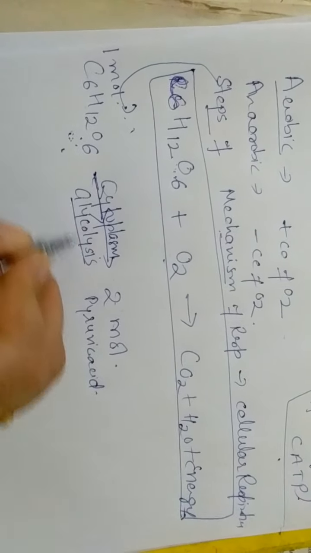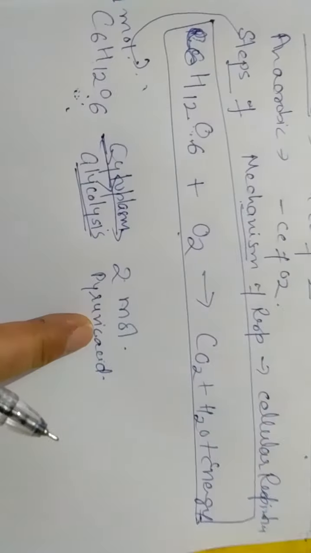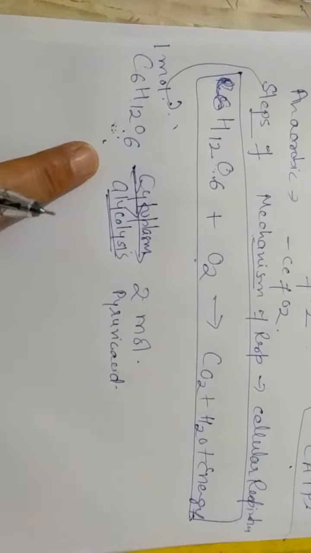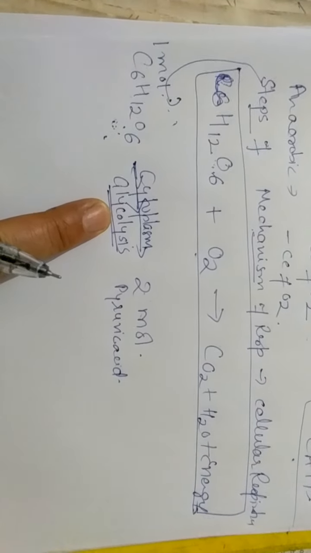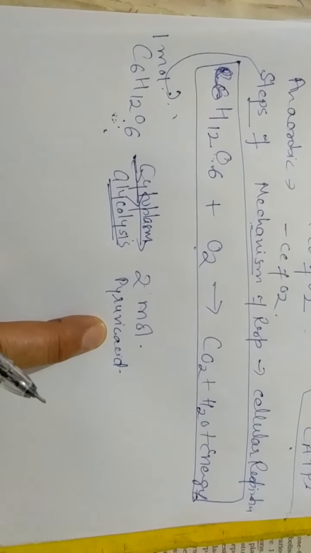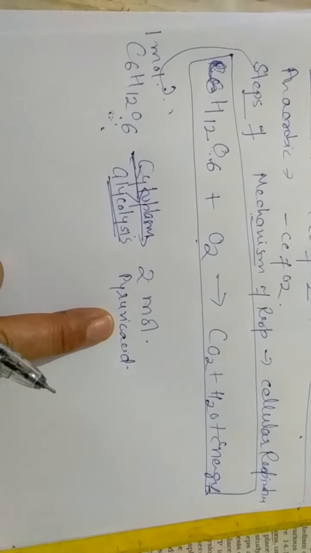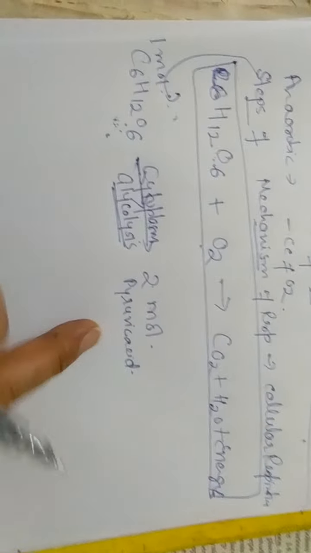This is the first step of respiration, but it does not complete in one step. Many intermediate compounds are formed in glycolysis to form two molecules of pyruvic acid, which we are going to discuss later.